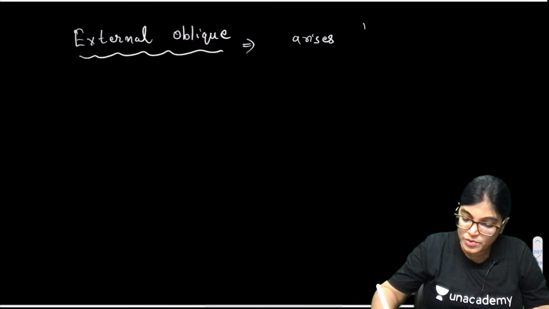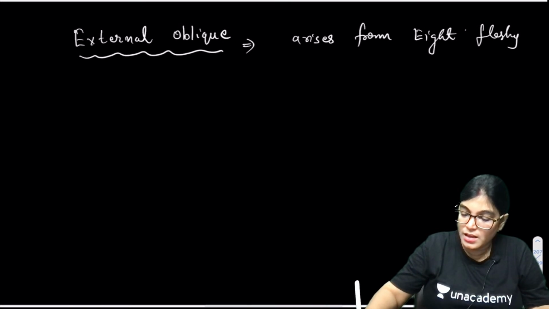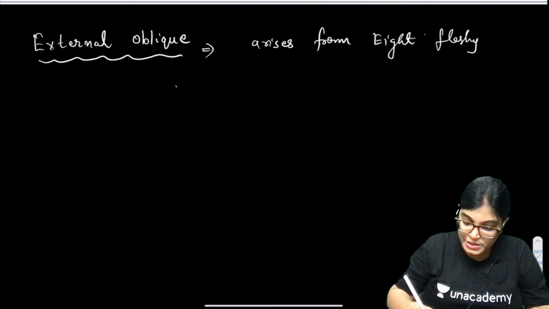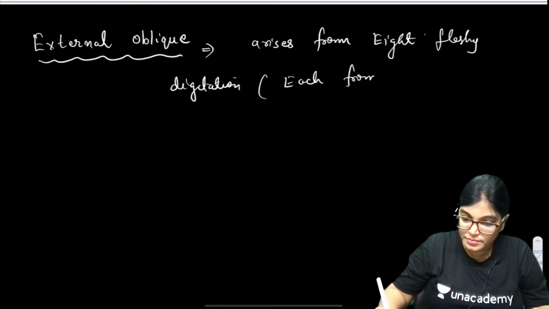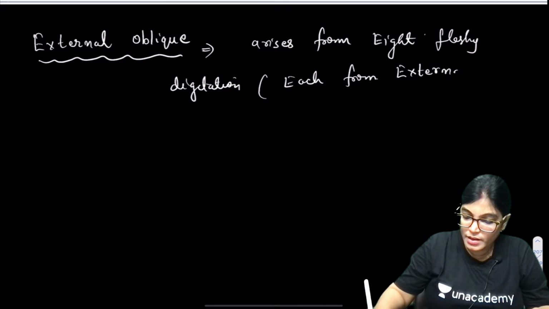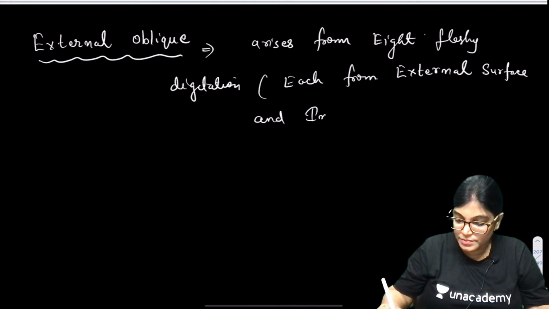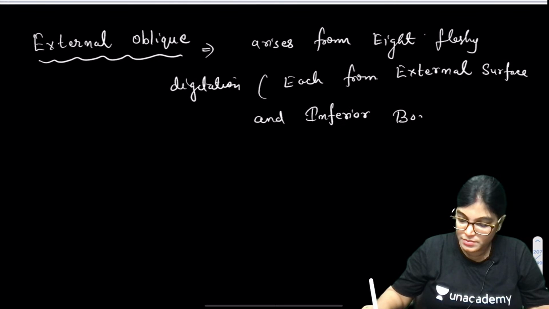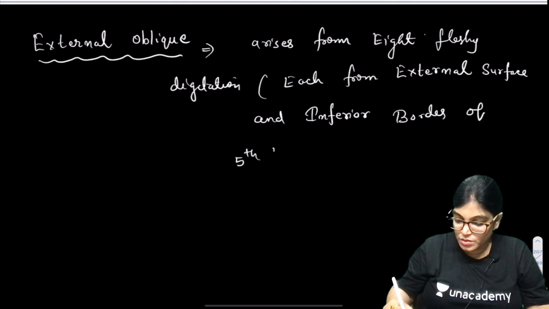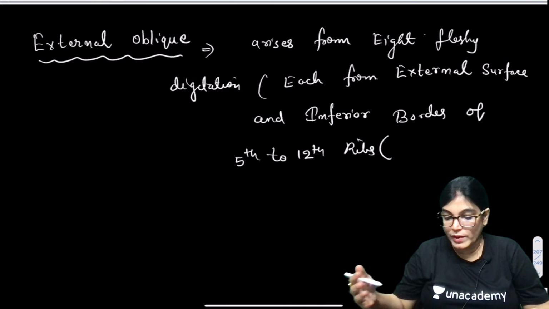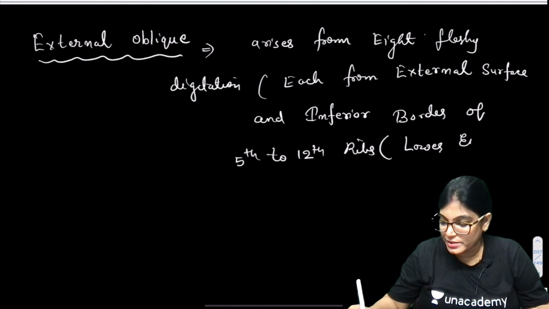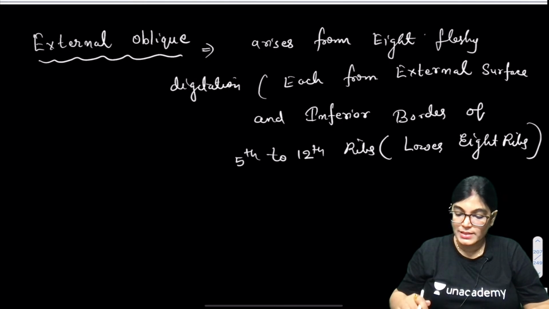External oblique muscle arises from 8 fleshy digitations, each from the external surface and inferior border of the 5th to 12th ribs, that is, the lower 8 ribs. So this is about the external oblique muscle origin.